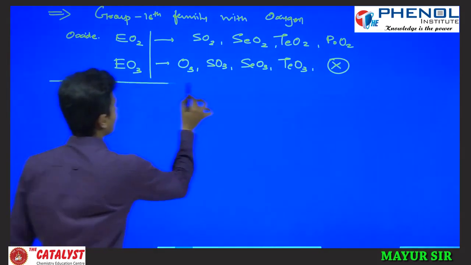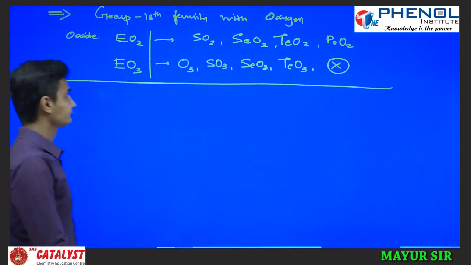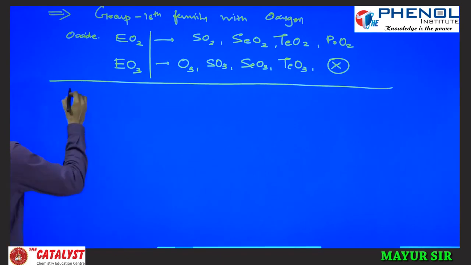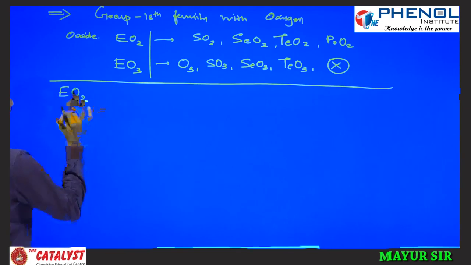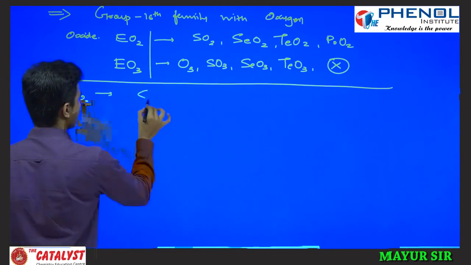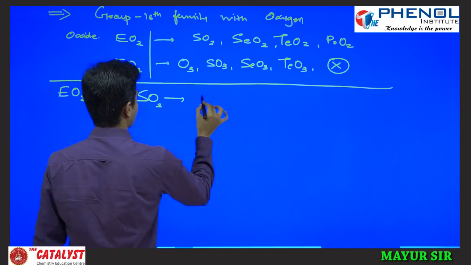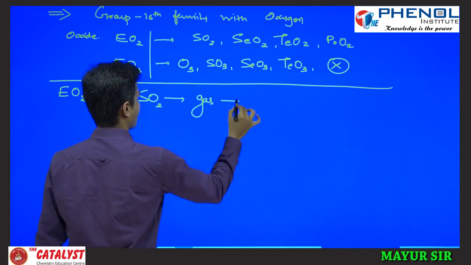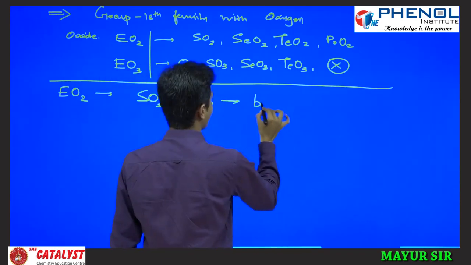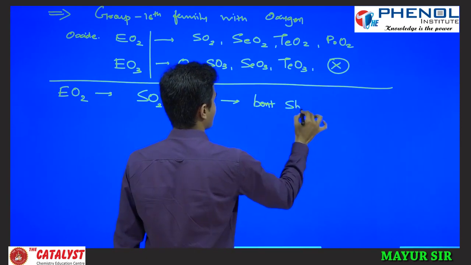We will see some properties of these oxides. For the EO2 type of oxide, SO2 is in the gaseous form and has a bent shape. Is it or not? Bent shape.